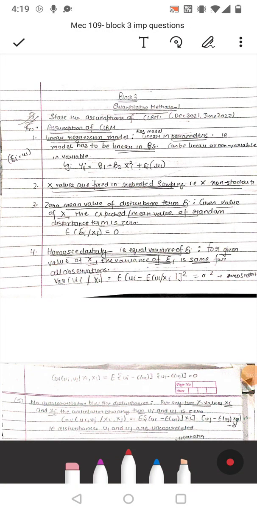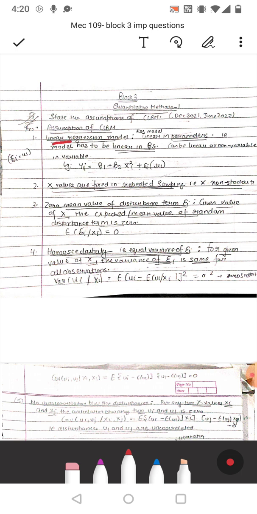Today we will discuss MSc 109 important questions of Block 3 Quantitative Methods 1. First question is: state the assumptions of CLRM, that is Classical Linear Regression Model. So the assumptions of Classical Linear Regression Model are as follows.